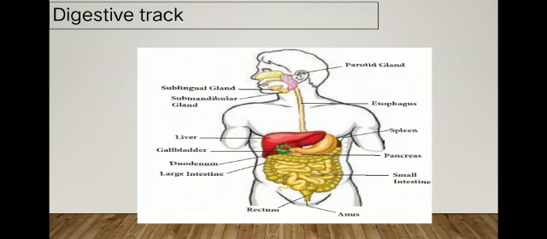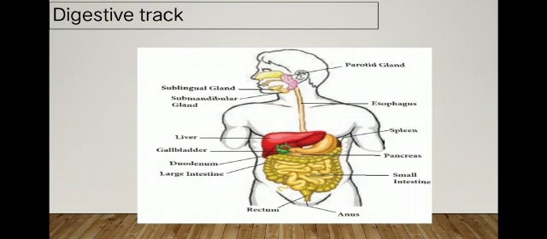Starting from the mouth, the ending point is the anus, right? See here, the mouth and the ending point, the anus. In between, many functions happen. The parts are the mouth, buccal cavity, food pipe, stomach, small intestine, large intestine, rectum and anus. The anus releases the waste of the food.